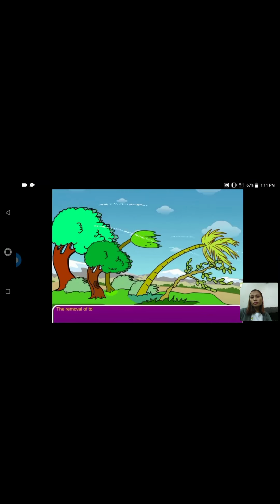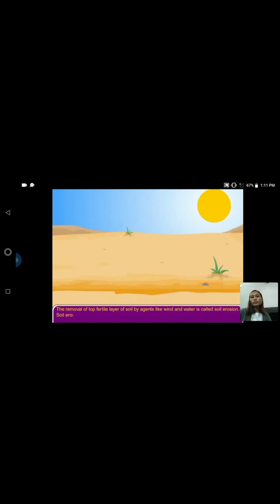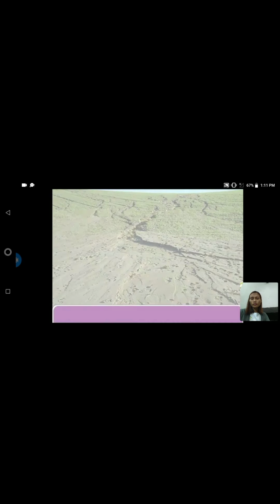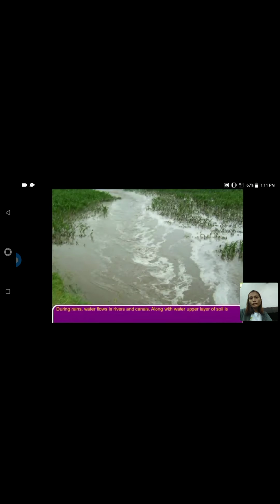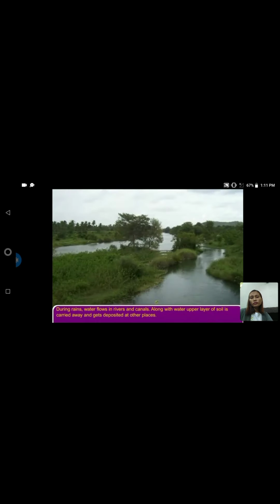The removal of top fertile layer of soil by agents like wind and water is called soil erosion. Soil erosion makes fertile land barren, resulting in poor harvest. During rains, water flows in rivers and canals. Along with water, upper layer of soil is carried away and gets deposited at other places.